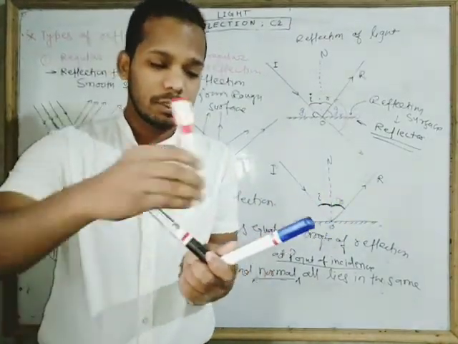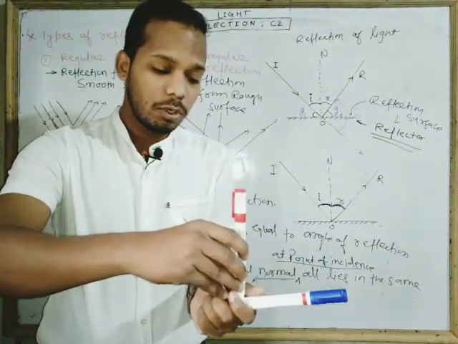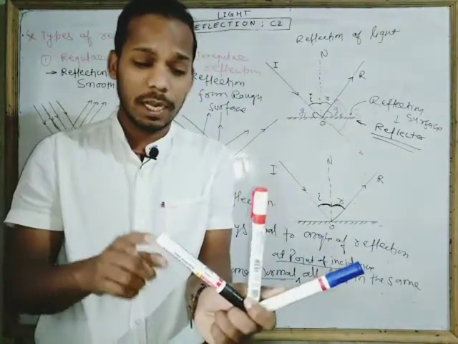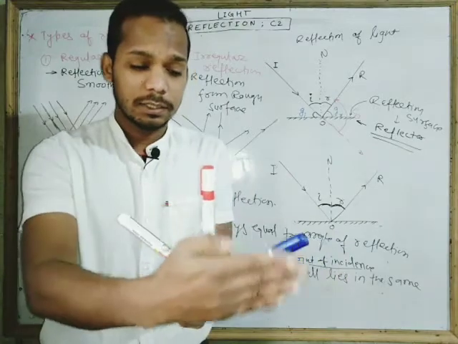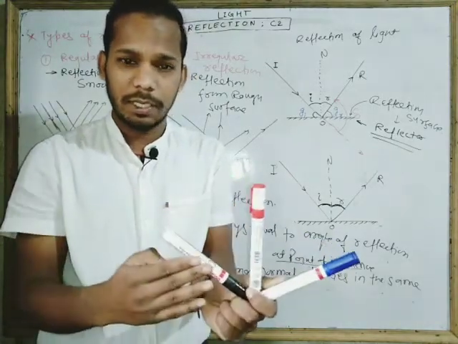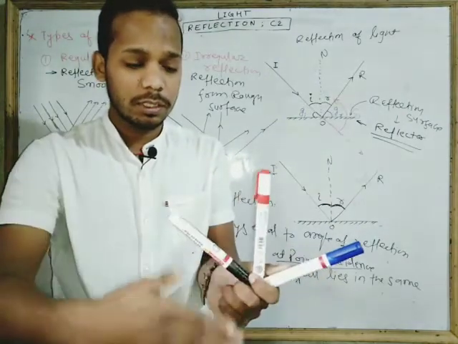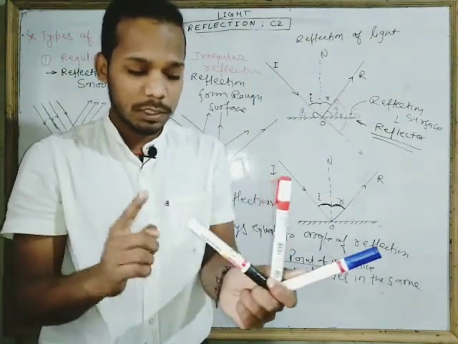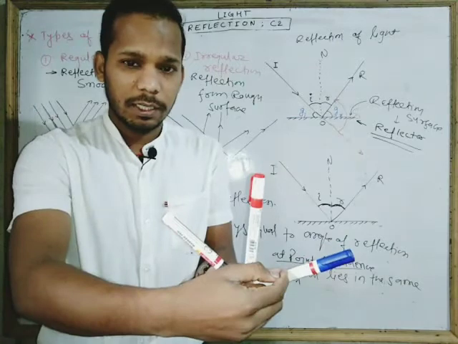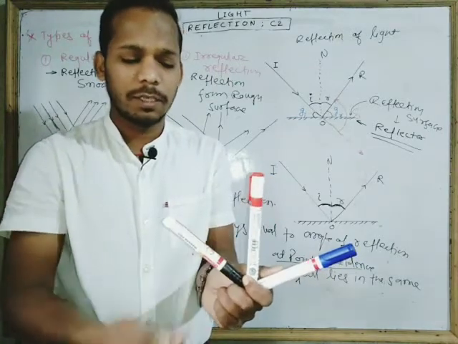So the normal is in such a direction that all of these lie in a plane: this one, this one, this one. The incident ray, reflected ray and normal all lie in the same plane.